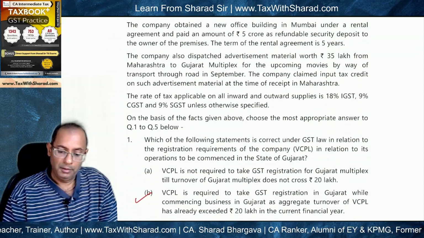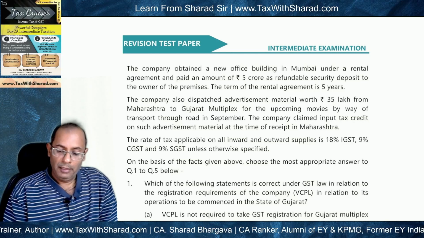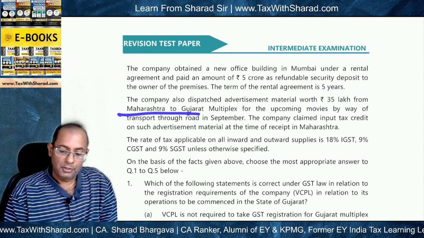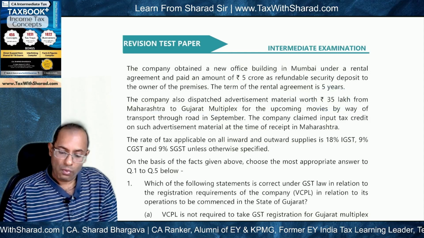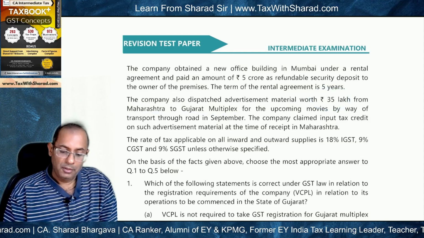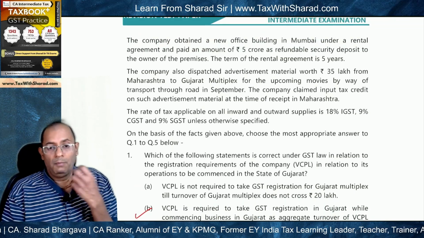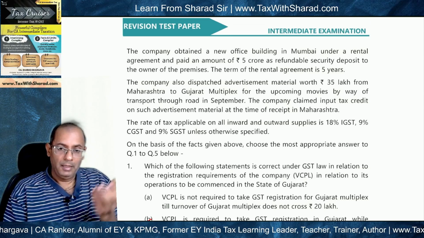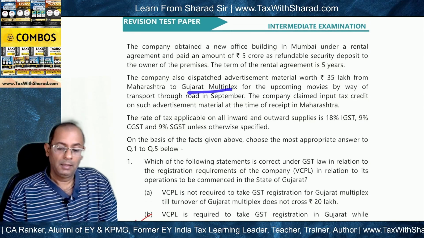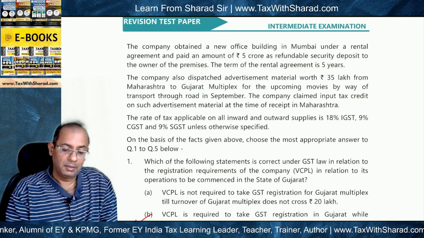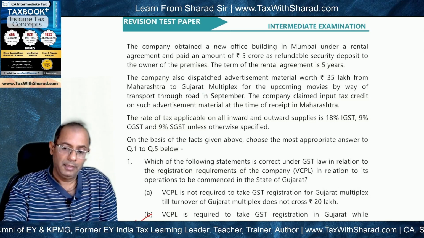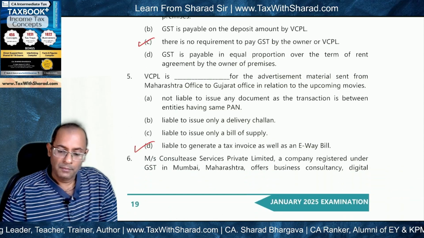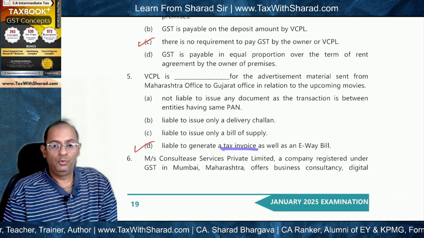And if you look at the question, it says that advertisement material worth 35 lakh has been dispatched from Maharashtra to Gujarat multiplex. Now the company is registered in the state of Maharashtra and it is registered in the state of Gujarat. So these are distinct persons. Now since these are distinct persons, tax invoice will need to be issued.